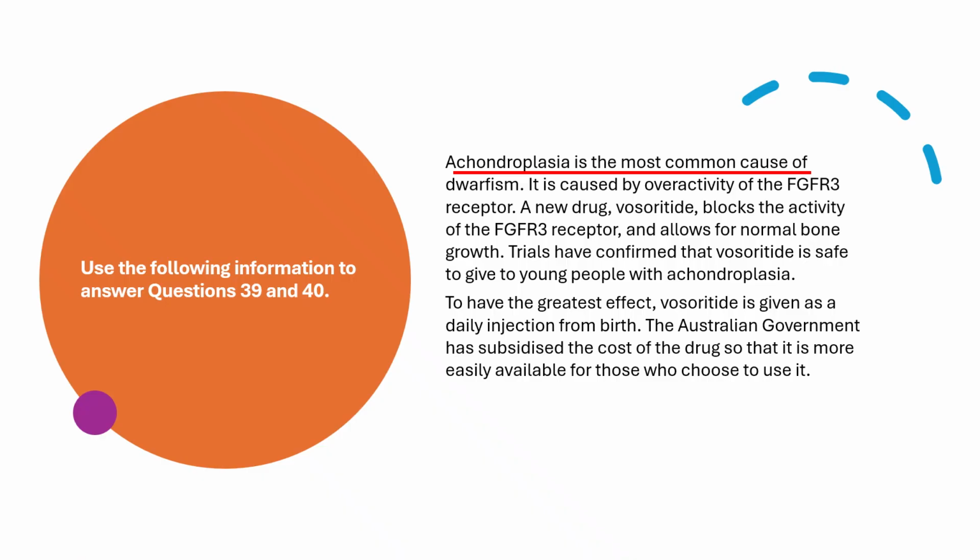Achondroplasia is the most common cause of dwarfism. It is caused by overactivity of the FGFR3 receptor. A new drug, vosoritide, blocks the activity of the FGFR3 receptor and allows for normal bone growth. Trials have confirmed that vosoritide is safe to give to young people with achondroplasia. To have the greatest effect, vosoritide is given as a daily injection from birth. The Australian government has subsidised the cost of the drug so that it is more easily available for those who choose to use it.